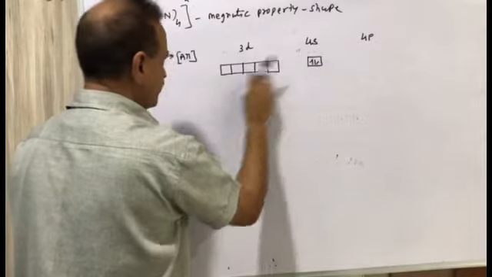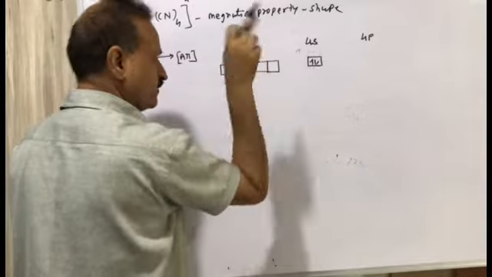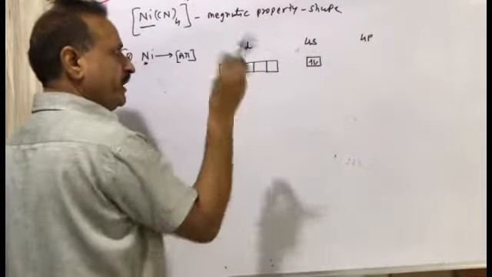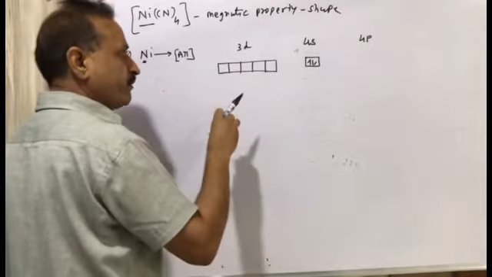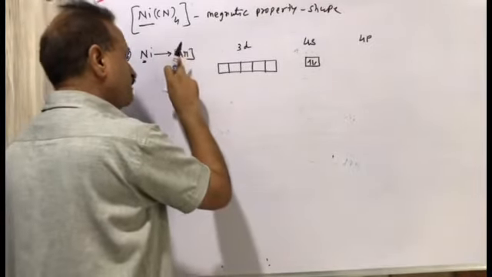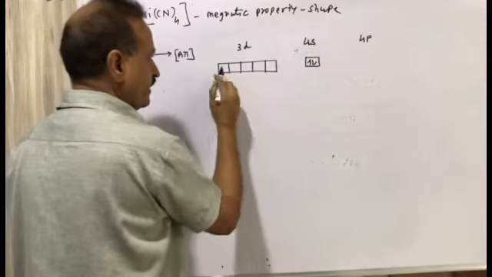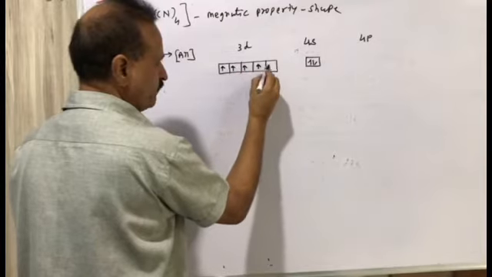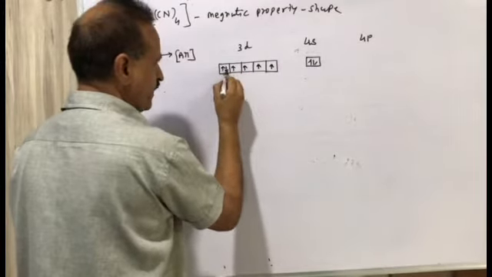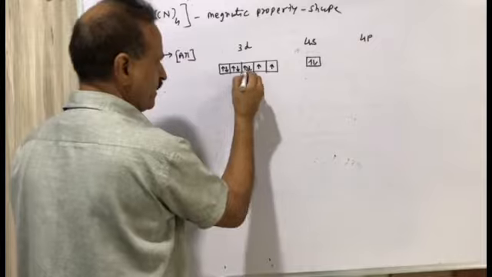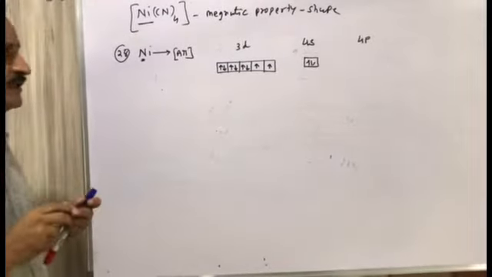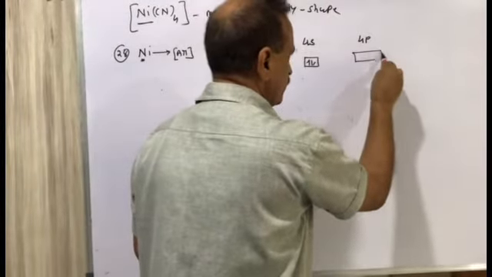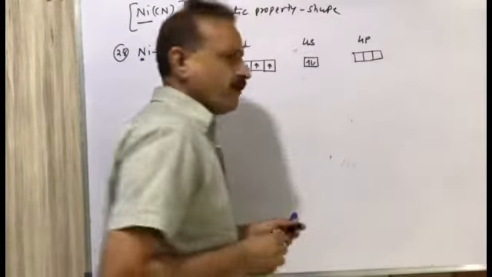First electrons are filled in the 4s orbital, then in the 3d orbitals. So total 18, then 20, 21, 22, 23, 24, 25, 26, 27 and 28. This is the electronic configuration of nickel metal, not nickel ion.